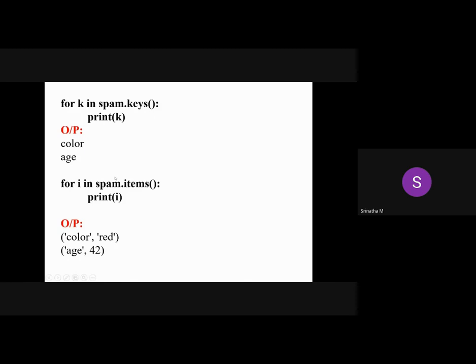Now you can access whole items here. It is spam dot items. These three methods are widely used when you start with real-time projects, especially with data analytics. Okay, the output is color, red, age, 42. Complete items: color with the value red, age with the value 42. Both will be printed here.